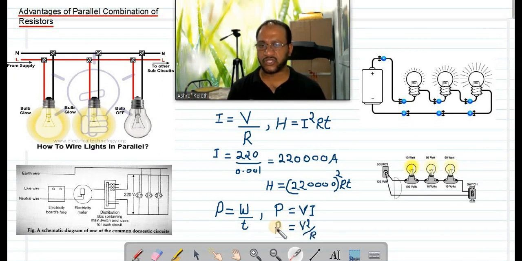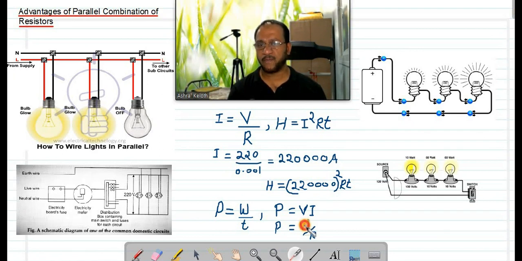Now see this equation of power. All of you listen here. Power P equal to V square by R. Isn't it? What is R here? Power P equal to V square by R, where V is the potential difference in a circuit, that will be common for all devices.